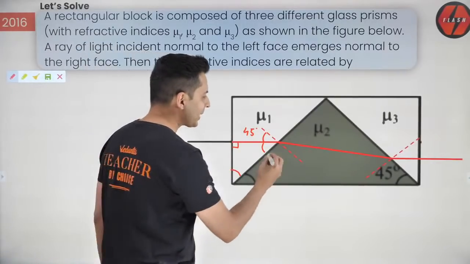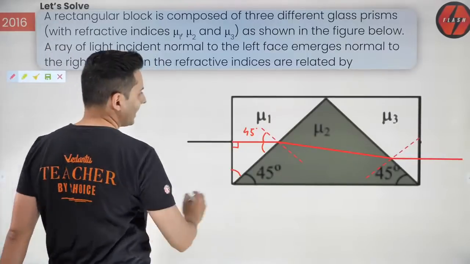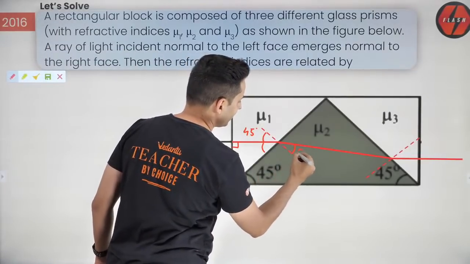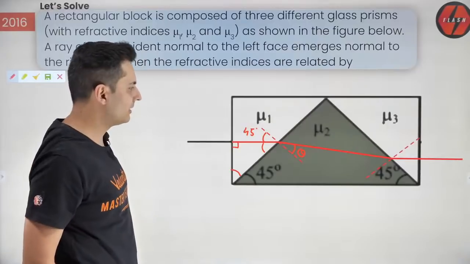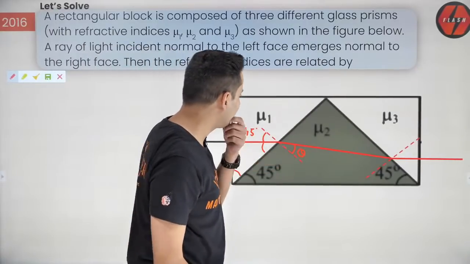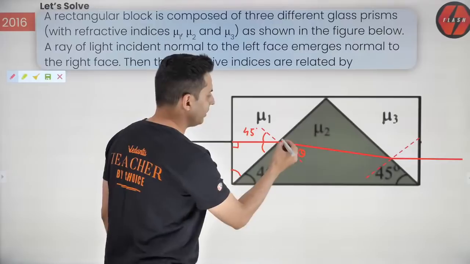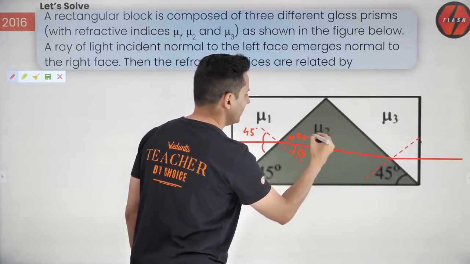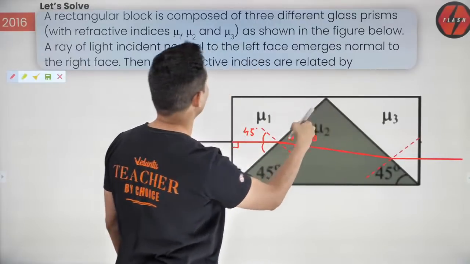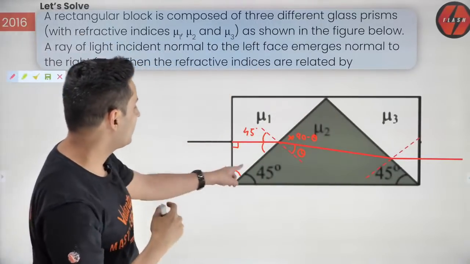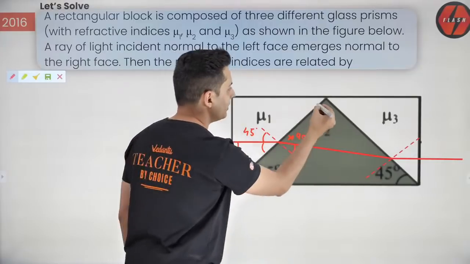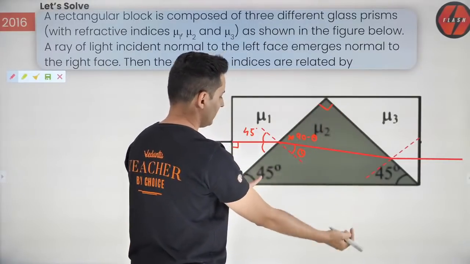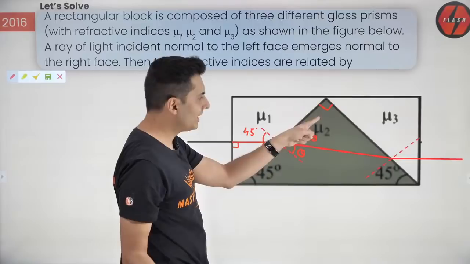Okay, cool. Now think about this angle over here, this is theta. Let's just assume it is theta. Now if this is theta, then think about it. This one will be 90 minus theta. And over here, if this is 45, this is 45, this is 90, this is 45, this is 45, this should be 90 degrees.